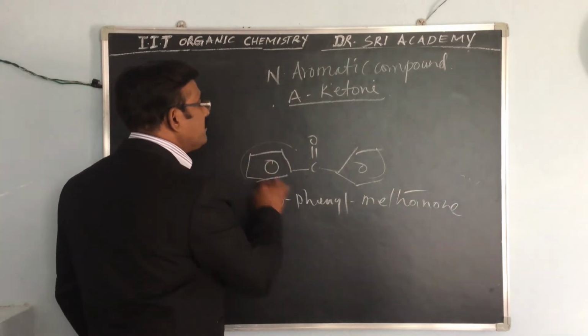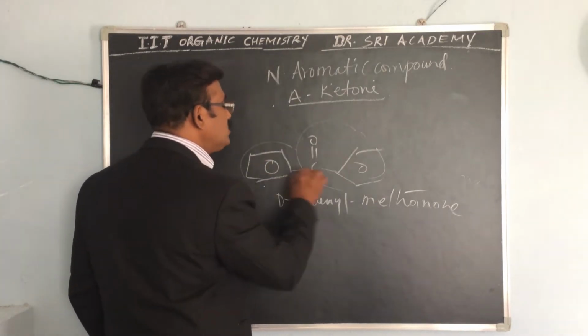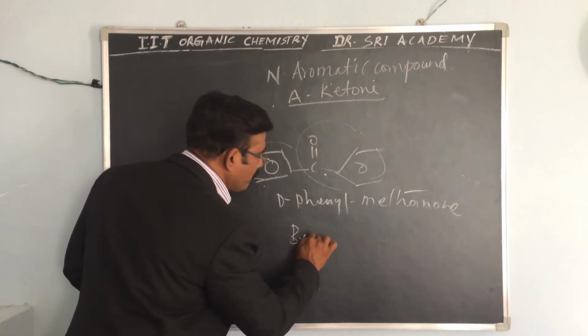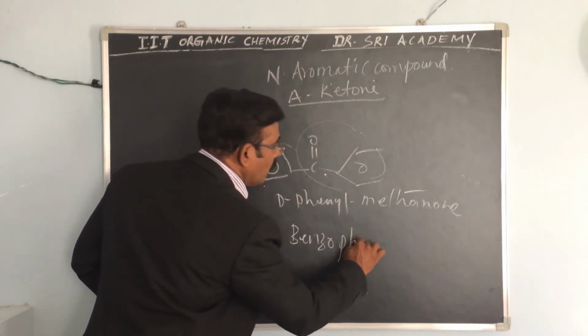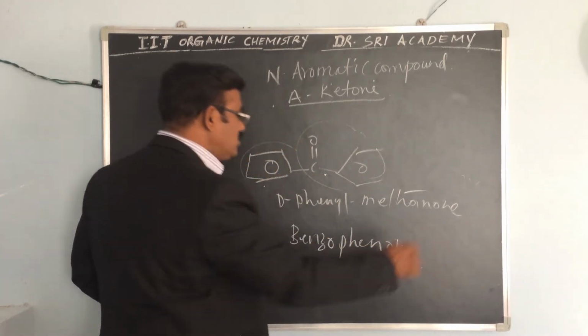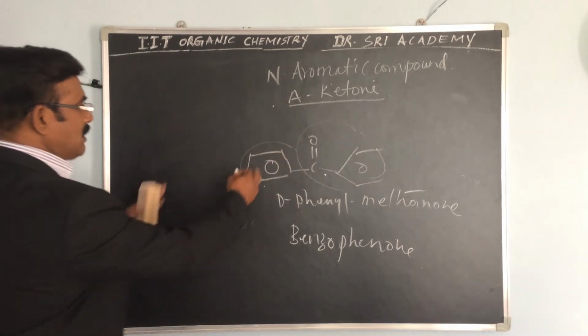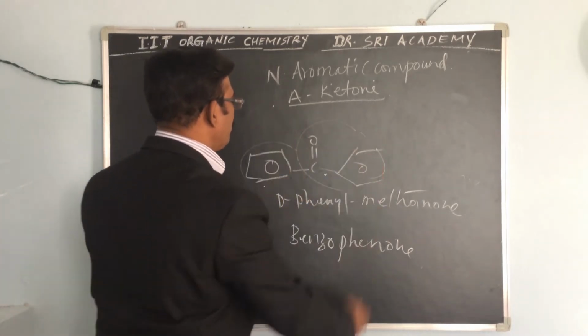Otherwise we can say this is the phenone, benzophenone, because the benzene group is there.